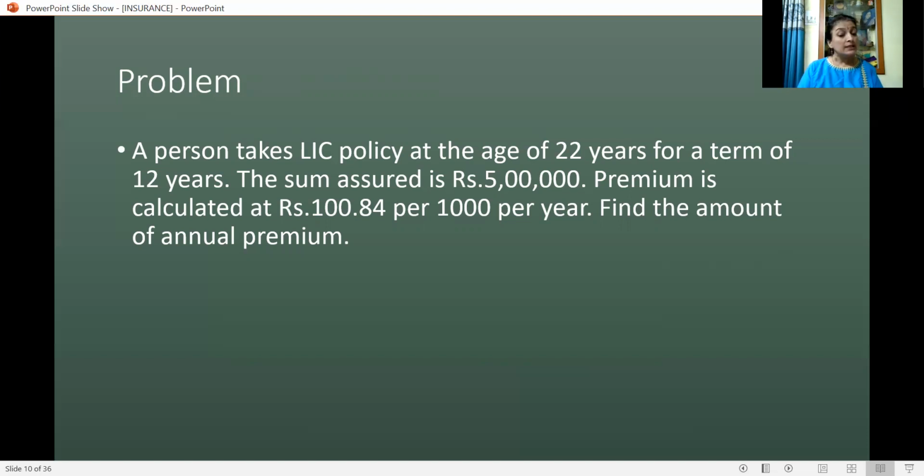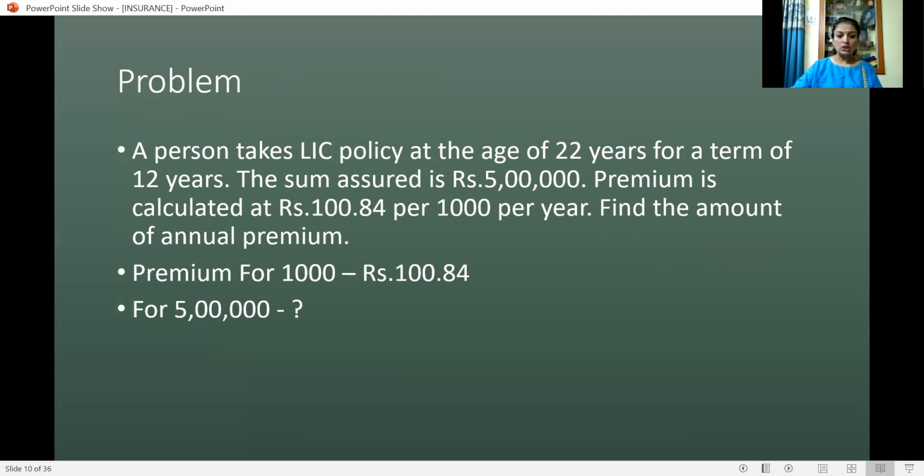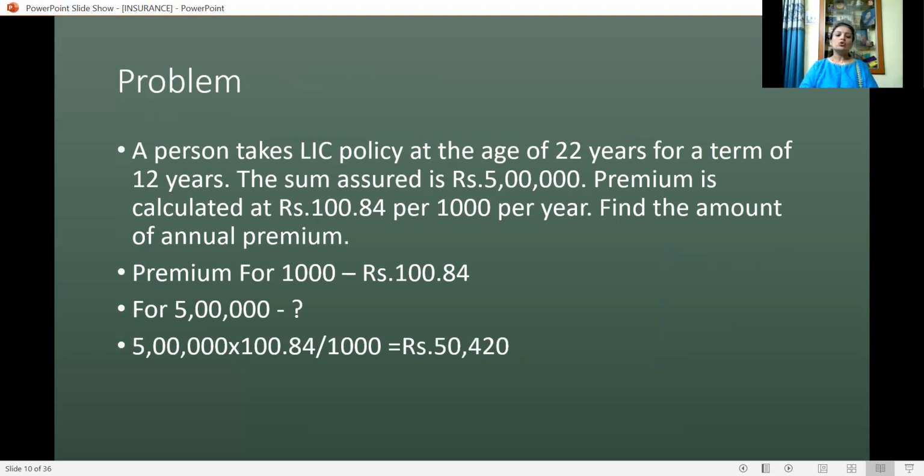How to calculate it? If the policy amount is 1000, the premium will be 100.84. Now the policy amount is 5 lakh, so we have to calculate for 5 lakh. That is, 5 lakh into 100.84 divided by 1000. Then the answer will be rupees 50,420.